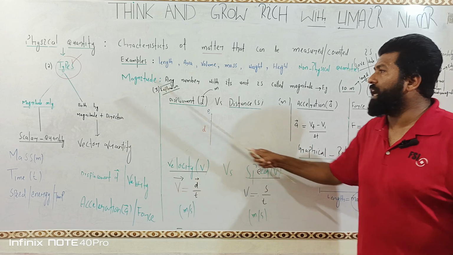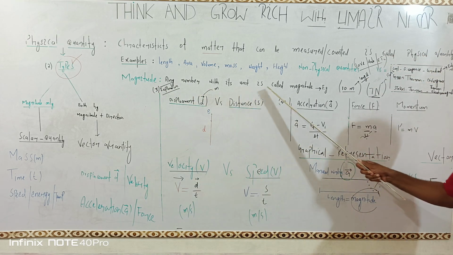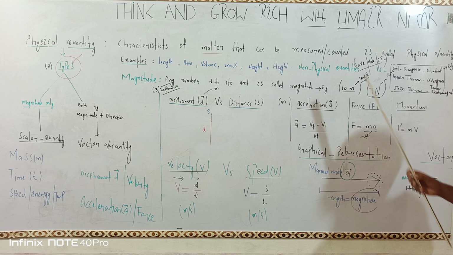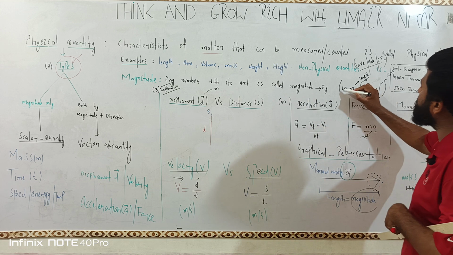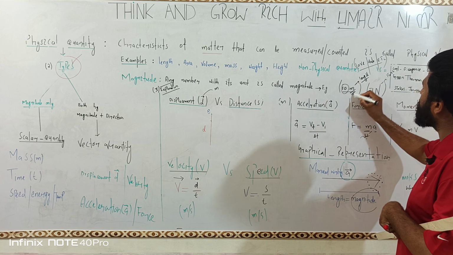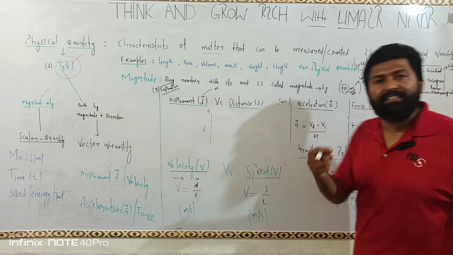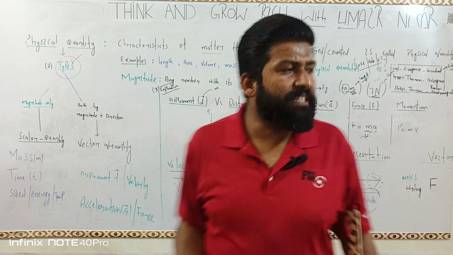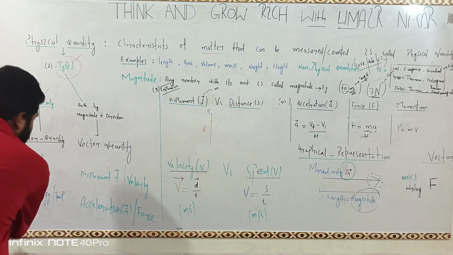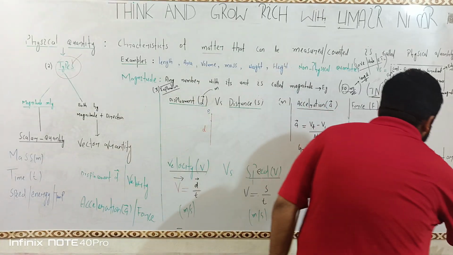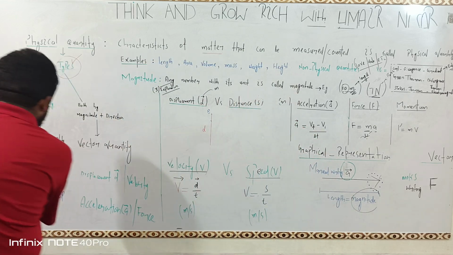So, magnitude: any number with its unit is called magnitude. This is a number, and this is a unit. This number with this unit is called magnitude. So 10 meter is a magnitude. 10 meter means this length can be 10 meter. So 10 meter is a magnitude.